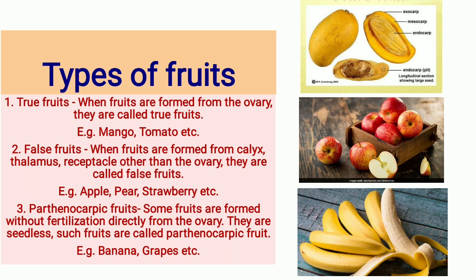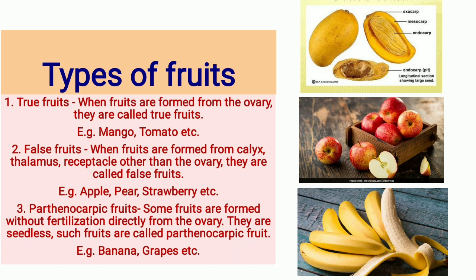These are all called true fruits because they are the result of fertilization, and after fertilization, when the ovary grows or develops, that type of fruit is called a true fruit. Then comes the next type of fruit, which is called false fruit. When fruits are formed from the calyx, thalamus, receptacle other than the ovary, they are called false fruit.